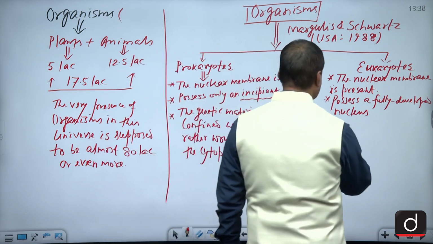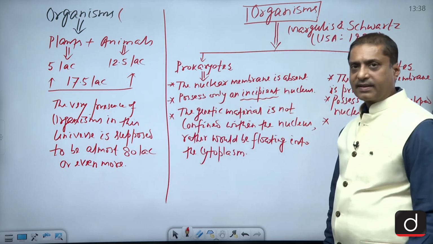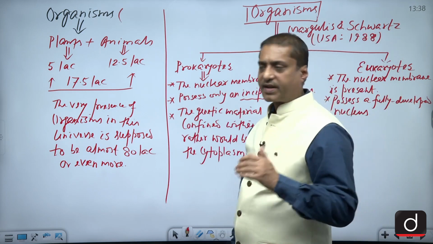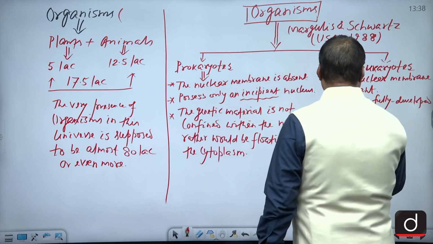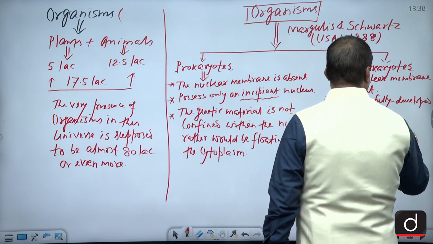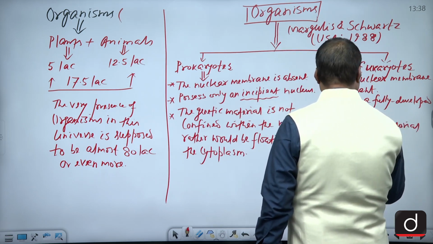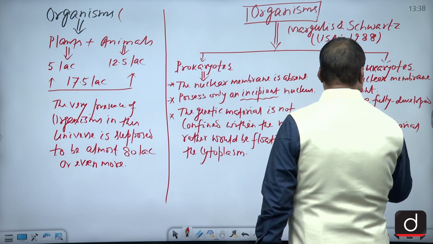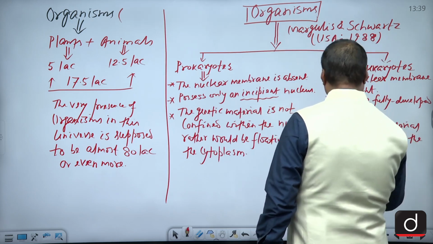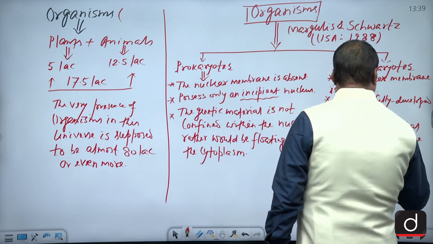But as for the eukaryotes, you can say surely that obviously there will be the genetic material, and that genetic material is not only present over there, but also confined within the nucleus itself.